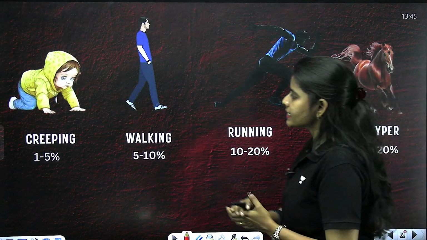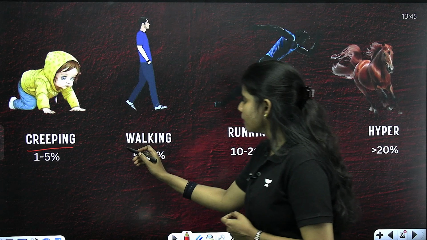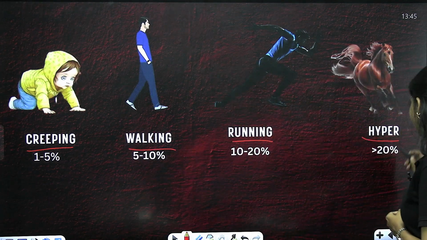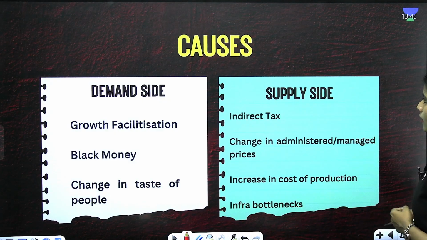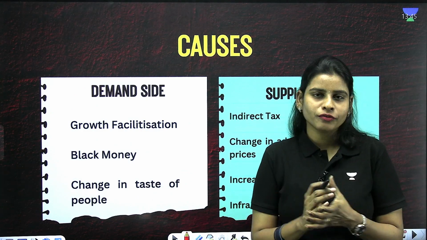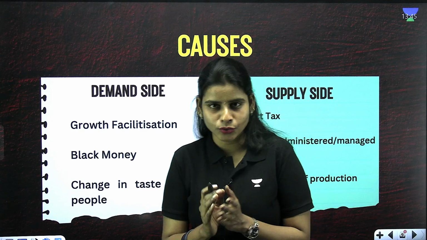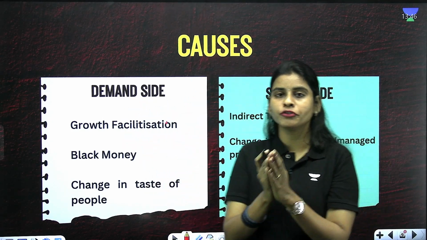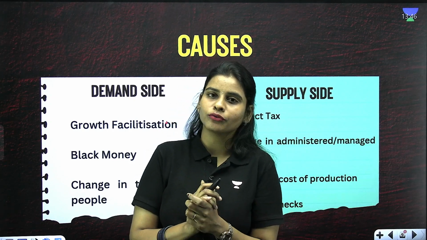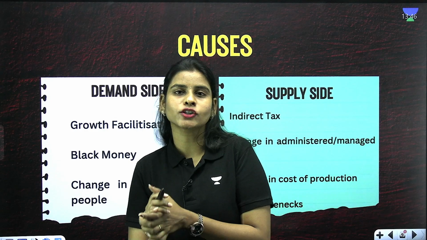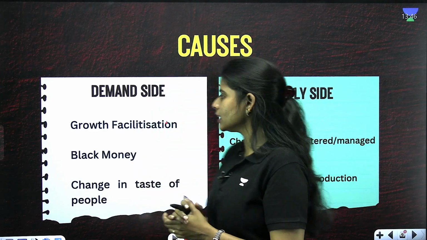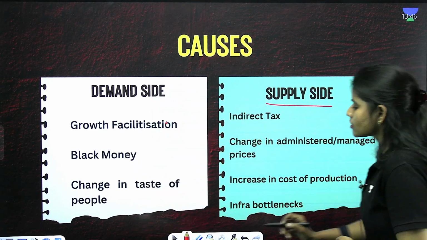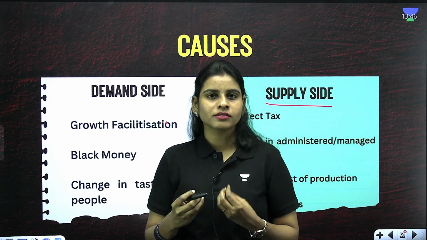And then you can see the example here. This is creeping, walking, running and hyper. So what are the causes of inflation? This is something which you have to know for sure. Talking about the causes, we have two different causes that lead to inflation: one is the demand side causes and the other one is the supply side causes. We know what is meant by inflation: price rise, right?